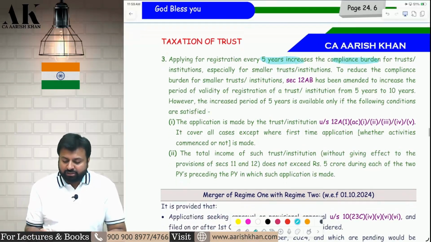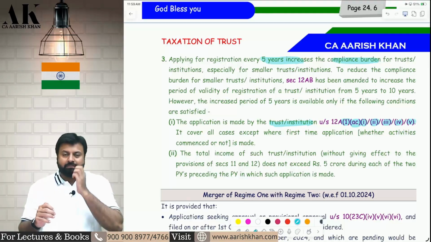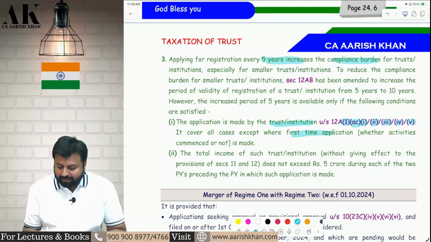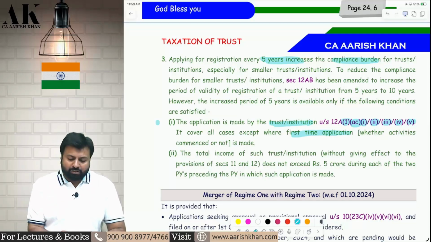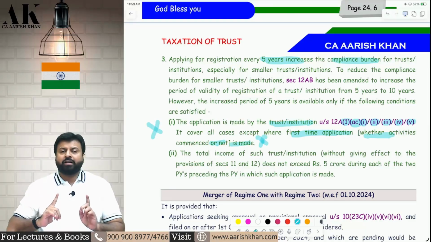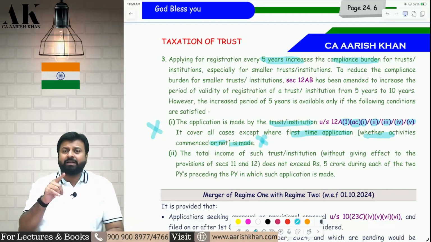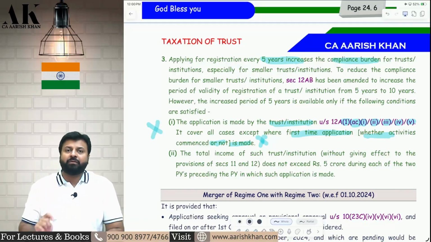First, they have to fulfill two conditions. They have a trust which is registered under 12A subsection 1, clause AC, subclauses 1, 2, 3, 4, 5. It means everybody except first time applicants. First time applicants are not covered here, whether you have commenced the activity or not doesn't matter. So if your trust is making an application for the first time, don't come here. For you, maximum 5 years. Other than that, it can go up to 10 years if they fulfill one more condition.